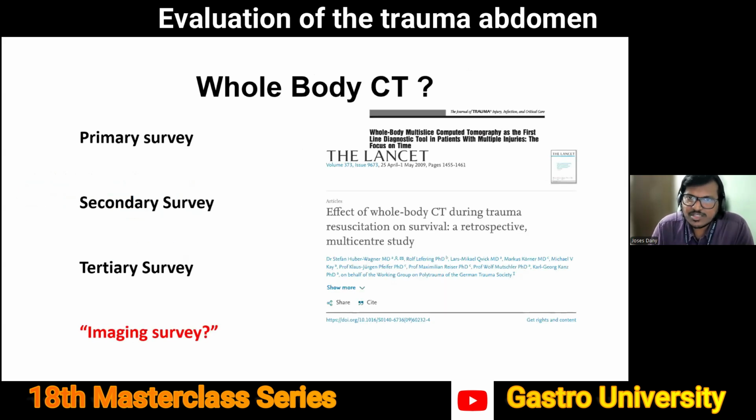I don't want to touch upon the concept of whole body CT. We call it head to pelvis CT. I don't want to confuse the audience about whether this should be done or not done. The data is contrasting at the moment.